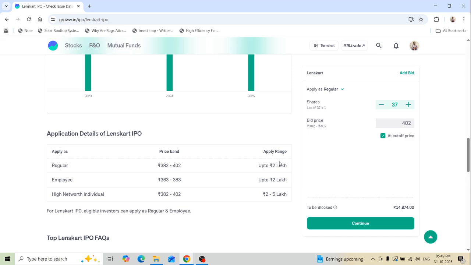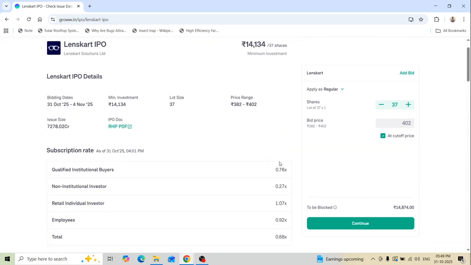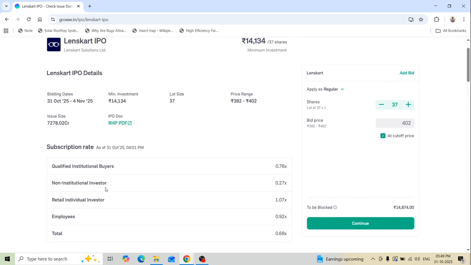If you are an employee, your price band for applying to the IPO will be different, that is 363 to 383, around 20 rupees less than the regular price band. Here also you can apply only up to 2 lakhs. If you are going for more than 2 lakhs, then you come under high net worth individual, which also comes under non-institutional investor.